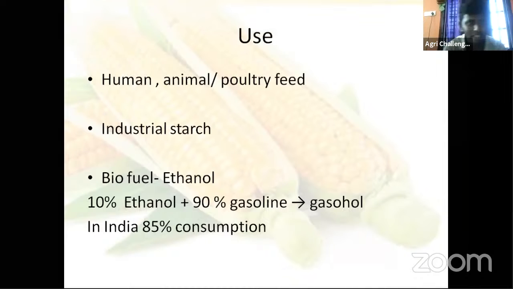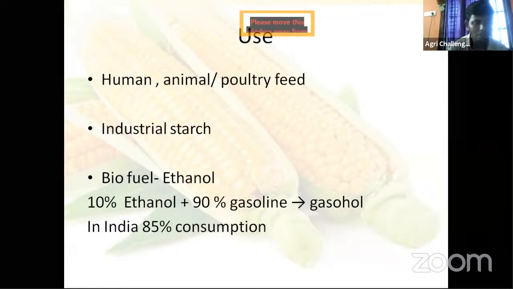Then other than that, industrial starch purpose also, maize is used in Western countries. They are producing starch from maize. That is also there. Other than that, biofuel.